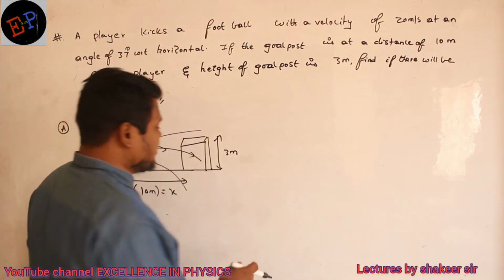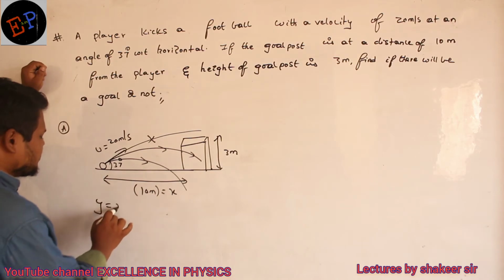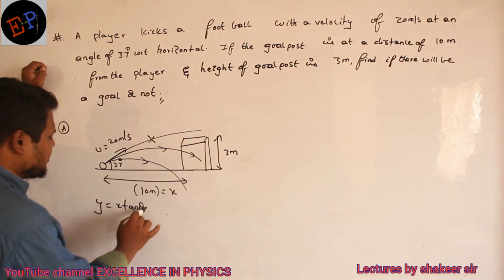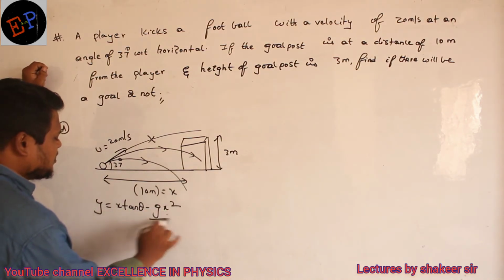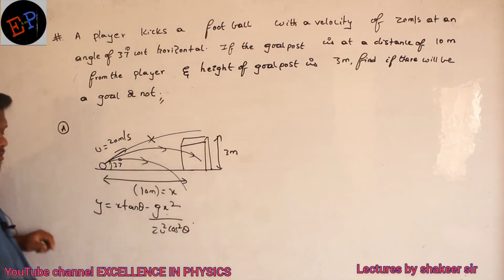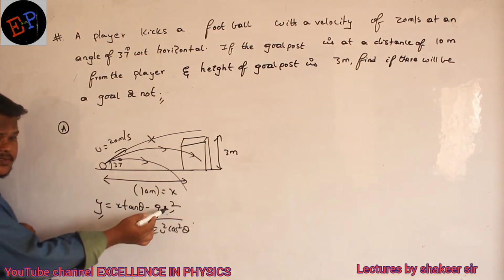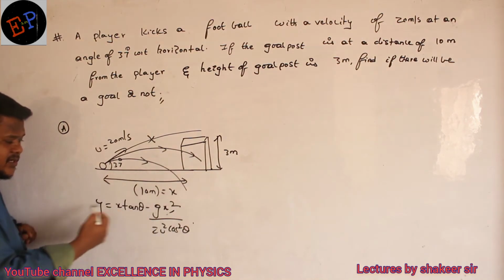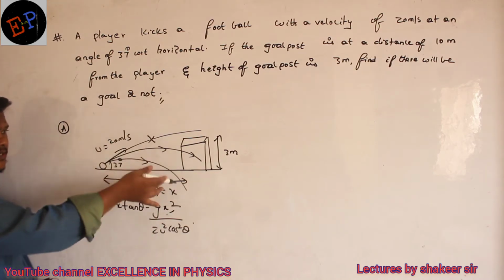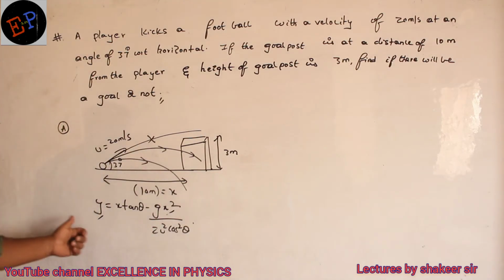So the relation between x and y is given by only one relation. What is that relation? y equals x tan theta minus g x square divided by 2 u square cos square theta. This is the relation. So this is y value and this is x value. It means at a particular x, what is the y value? If I can calculate a relation between them, then I can find out whether there will be a goal or not. Clear?